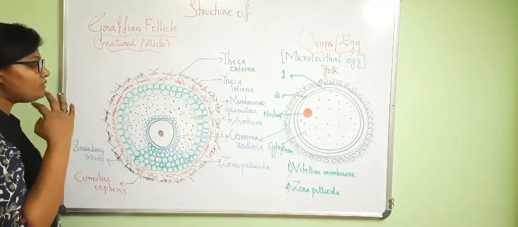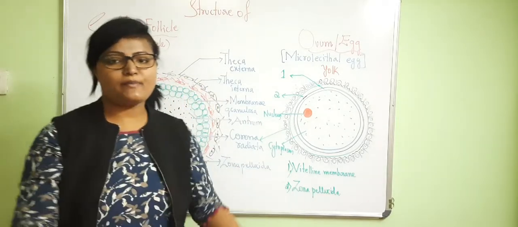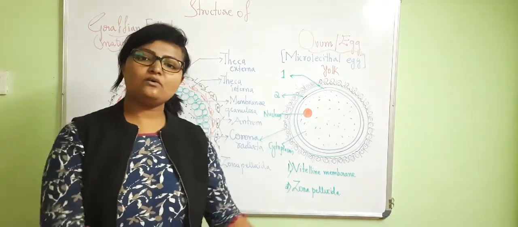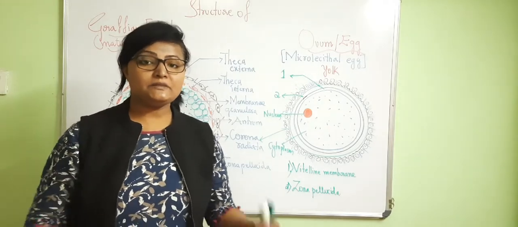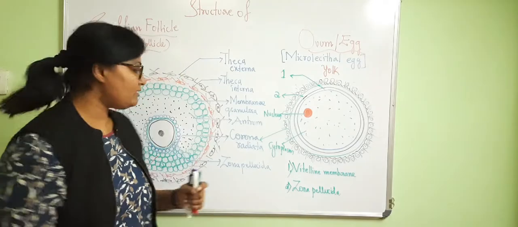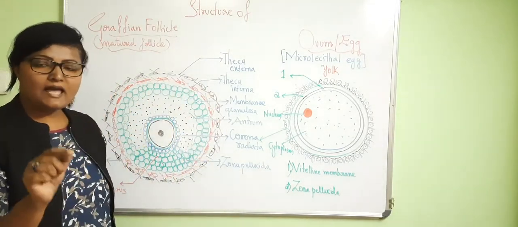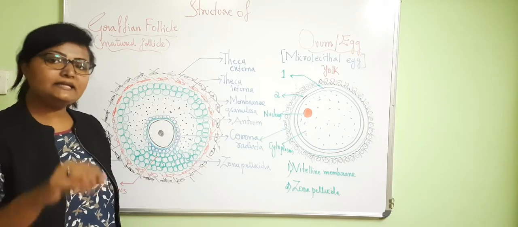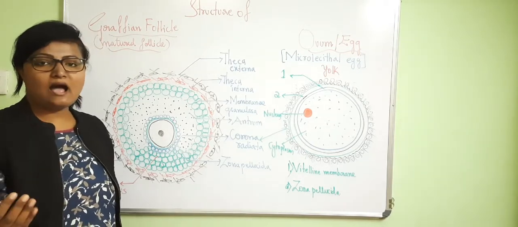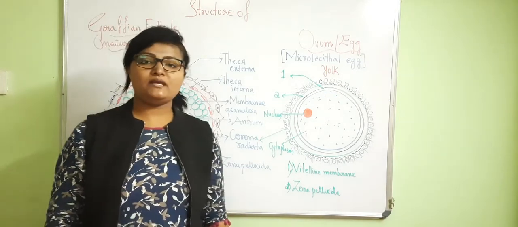Now these follicle cells act as the endocrine part in the ovary. What does endocrine mean? It means the part which produces hormones. Here also follicles play an important role as an endocrine part, which secretes hormones. What is the hormone produced by follicles in the ovary?